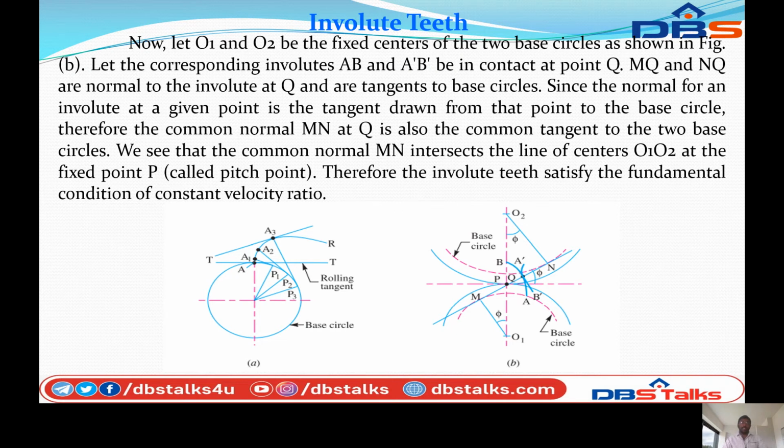So we see that the common normal MN intersects the line of centers O1 and O2 at a fixed point. So the fixed point P is called the pitch point. Therefore, the involute teeth satisfy the fundamental condition of constant velocity ratio.